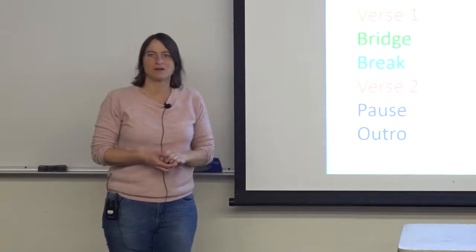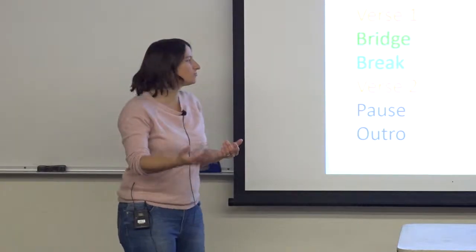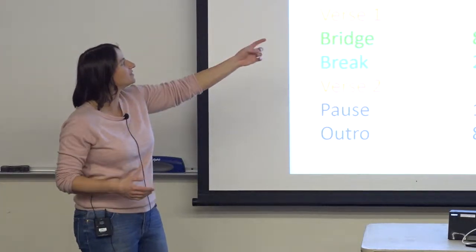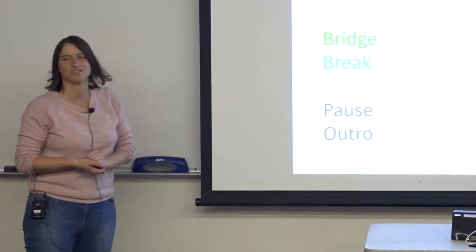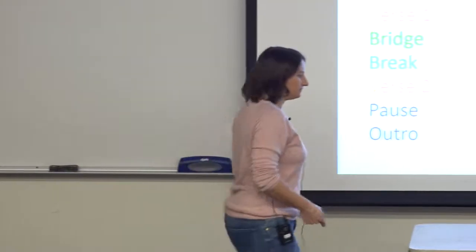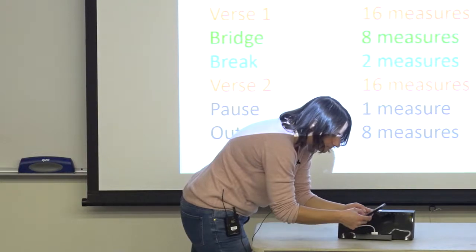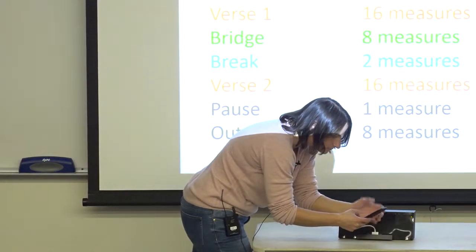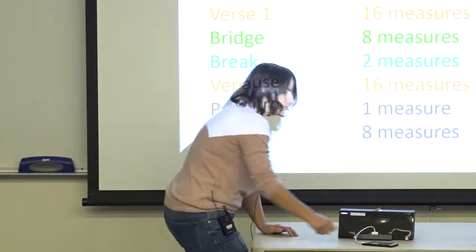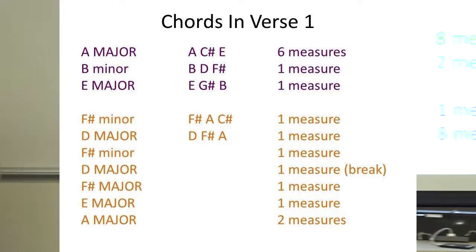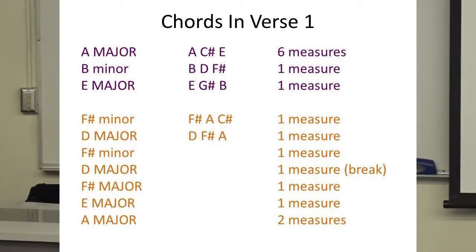These are all powers of 2. 2 to the power of 0 is 1. 2 to the power of 1 is 2. 2 to the power of 2 is 4. 2 to the power of 3 is 8. And 2 to the power of 4 is 16. So that's one kind of cool thing about the song Ticket to Ride. In fact, I think this is one of the songs I need to play over here. So that's the song. So here comes the first verse.